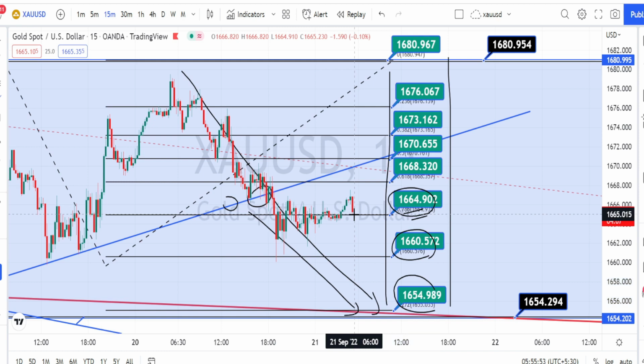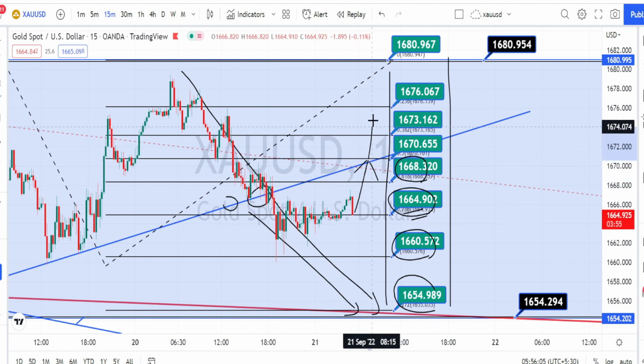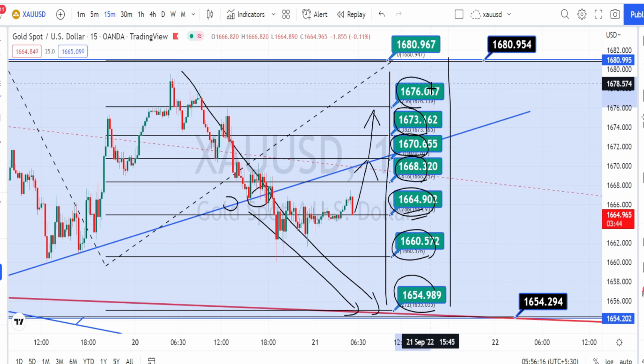And if the price action bounces back on the bullish side in a retracement, the next level of resistance is going to be around 1668, and it has to break this trend line from the 30 minutes time frame in order to continue its bullish side retracement. And the next level of resistance is going to be around 1670, 1673 and 1676.